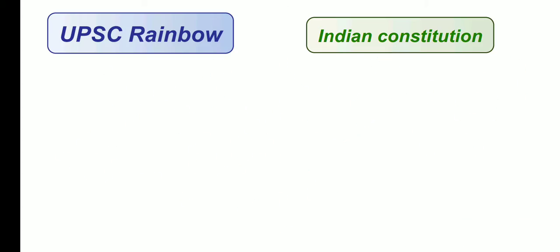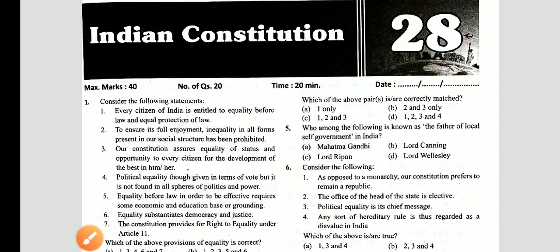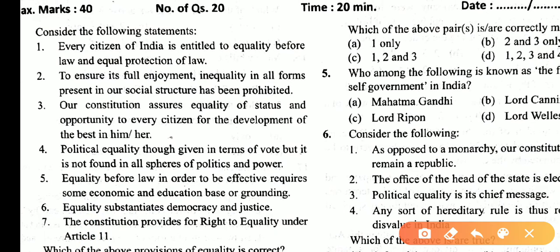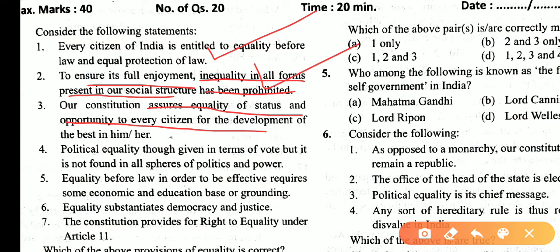So let us start with the basic prelims questions. Consider the following statements. Every citizen in India is entitled to equality before law and equal protection of law. This statement is correct because Article 14 describes all that. To ensure its full enjoyment, inequality in all forms present in the social structure has been prohibited. This statement is also correct because this deals with Article 15. Our constitution assures equality of status and opportunity to every citizen for the development of the best in him or her.